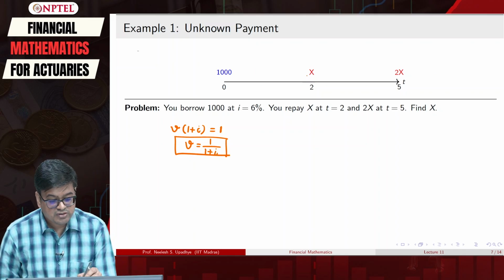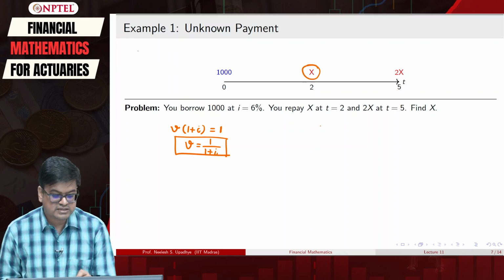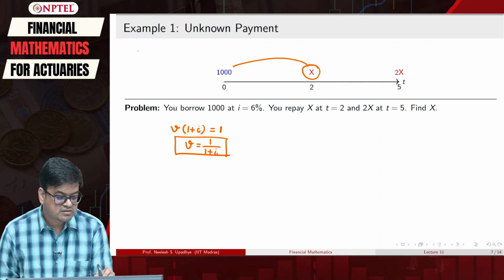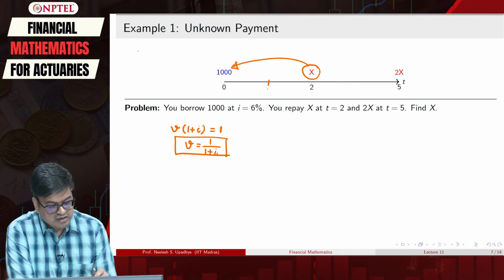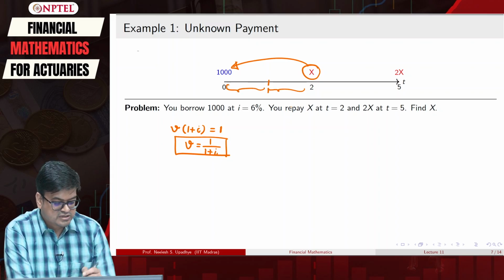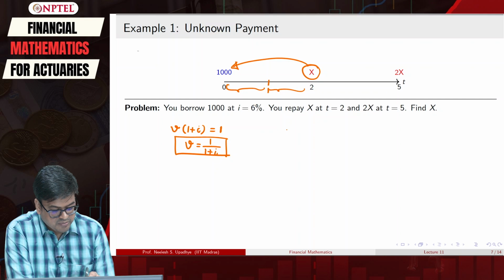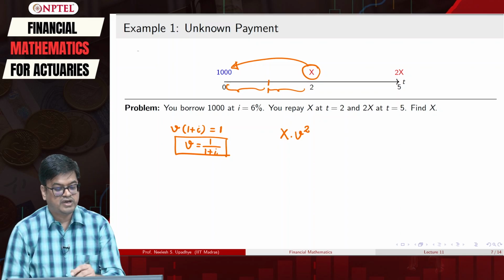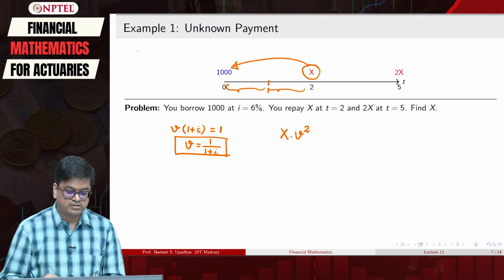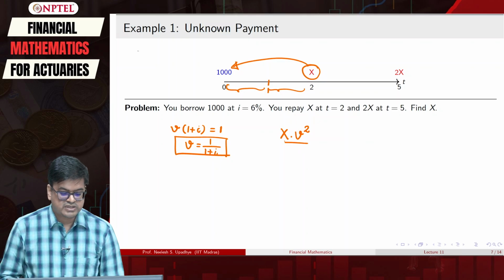So, if I want to move this x backwards to time point 0, I need to reverse this by 2 time periods. So, what will happen? x will be multiplied by V squared, correct. So, if I am mapping it backward to time 0, the value will be xV squared.